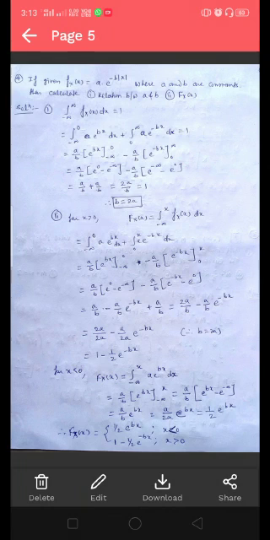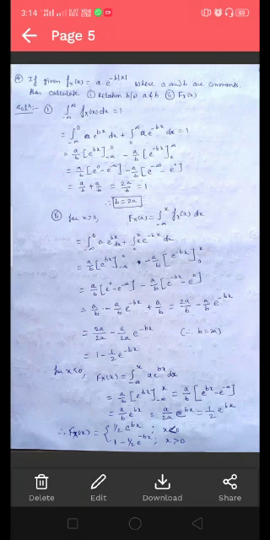So, this is the required relation between the constants a and b. For the second part, to find the CDF, again we will integrate this PDF for the positive values of x and for the negative values of x. So, for x greater than 0, the CDF is equal to the integration of the PDF over the interval minus infinity to x.